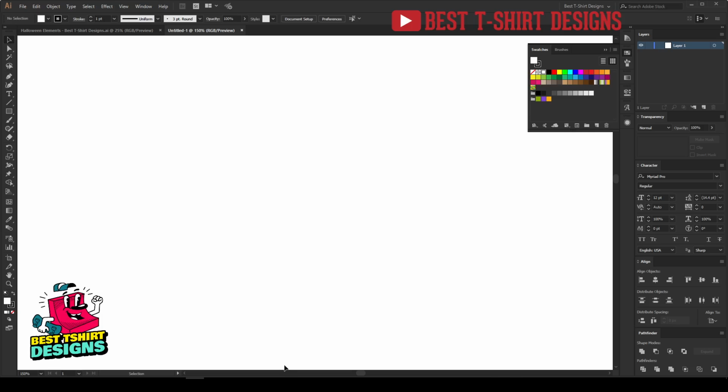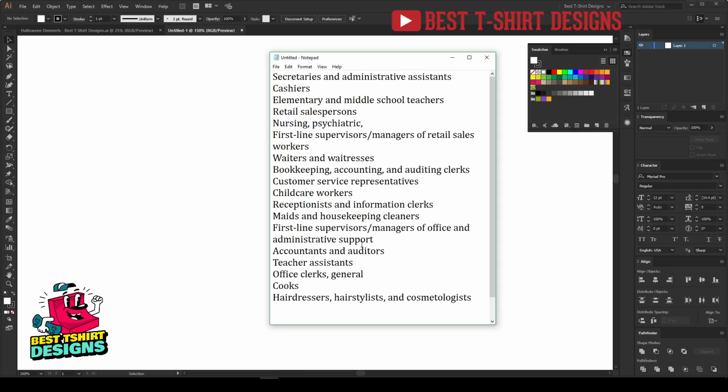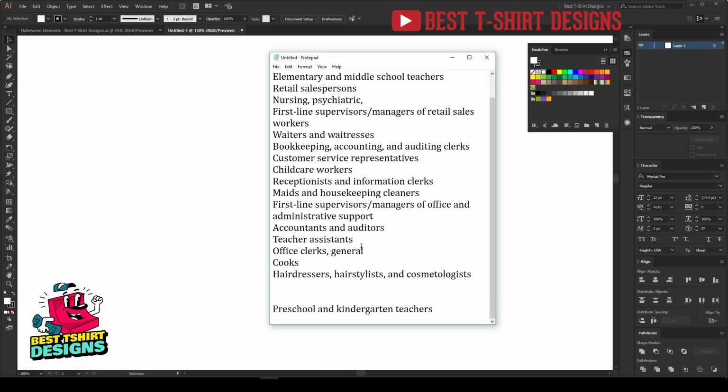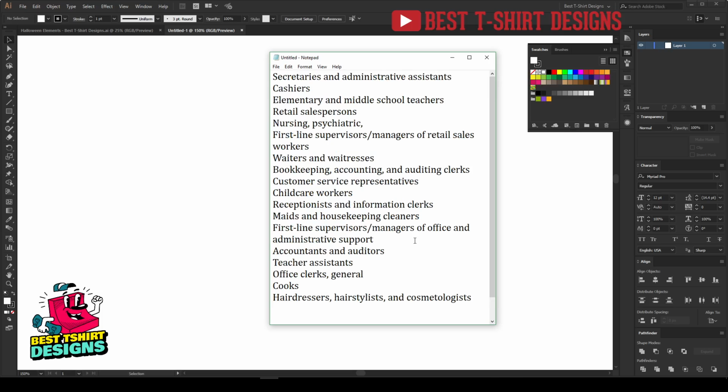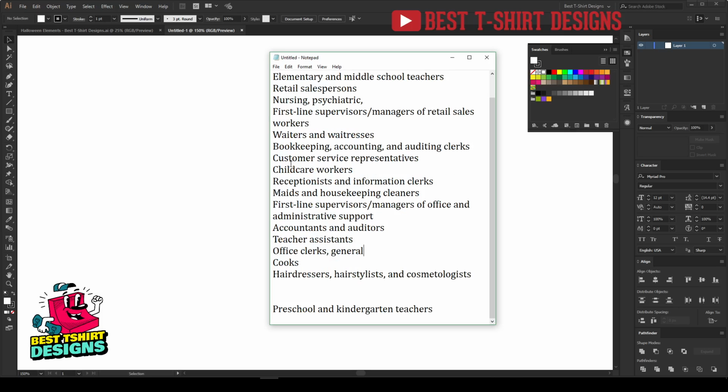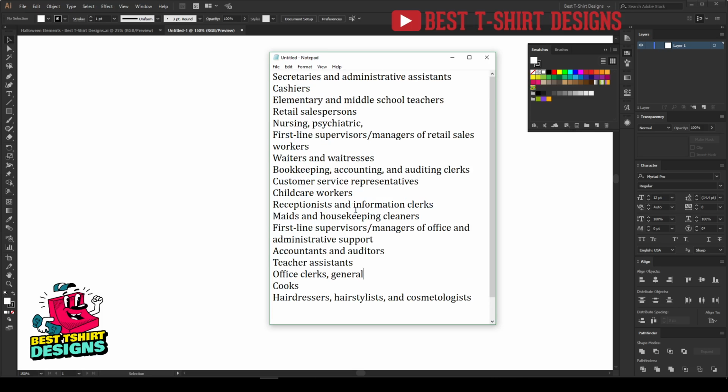So how to do that? Here is a list I created. I found this by googling women's professions in the USA, because they are the buyers of us. So you can see here secretaries and administrative assistants, cashier, elementary and middle school teachers, retail salesperson, nursing, psychiatric. These are all the professions women are working in, and I'm going to target some of them.